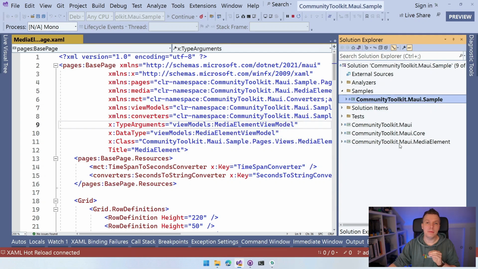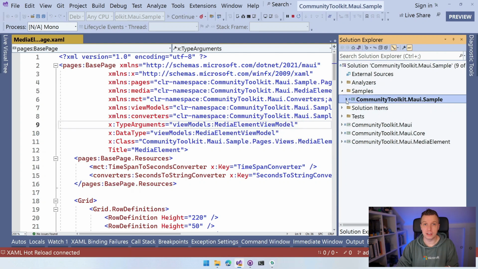Why? Mainly because for Android, we're taking on a dependency on the ExoPlayer. So those will be the bindings to the Android platform APIs. And because of that, not everyone that uses the community toolkit is probably going to want to use the MediaElement. So we don't want to put that extra dependency on people by just putting that in the community toolkit. So I'm making this a separate package so that people can mix and match whatever they want to install on their project, right? So we're going to look at the sample here.